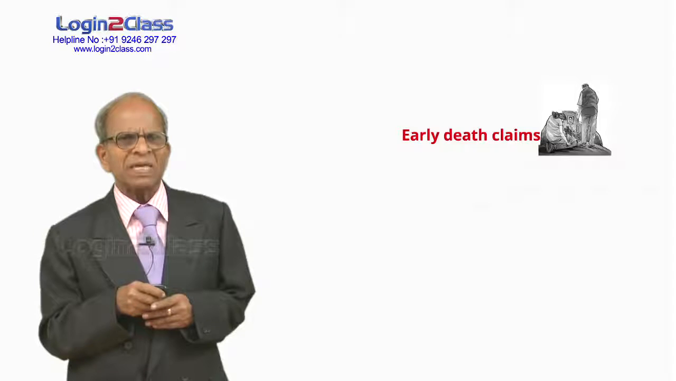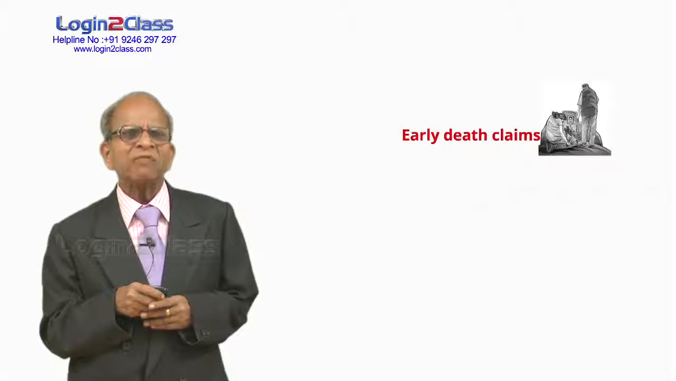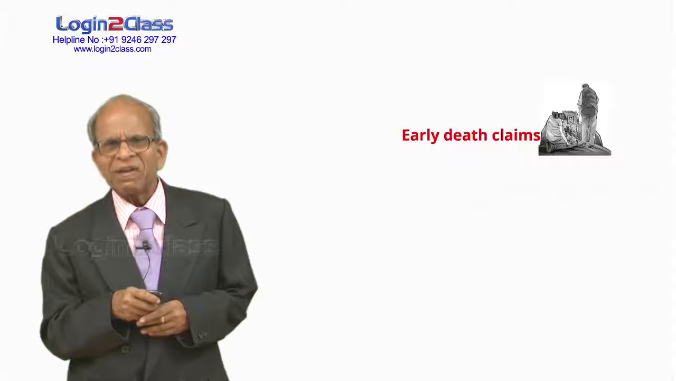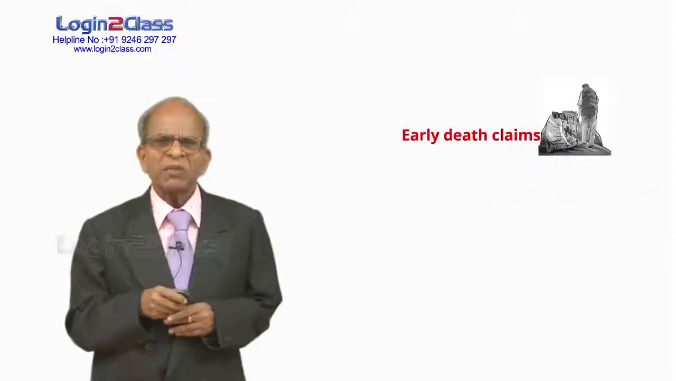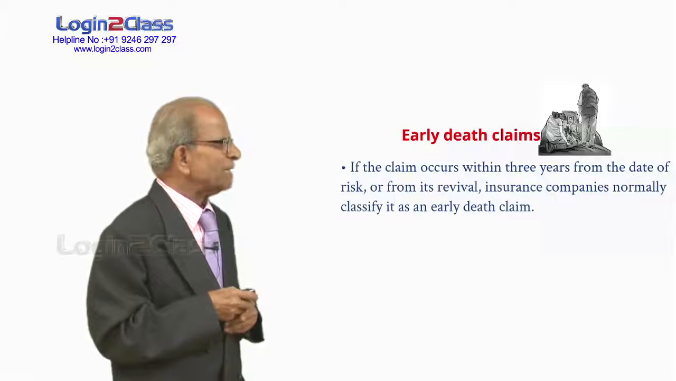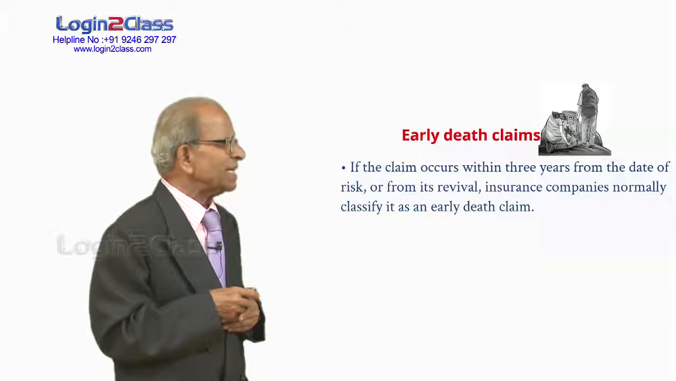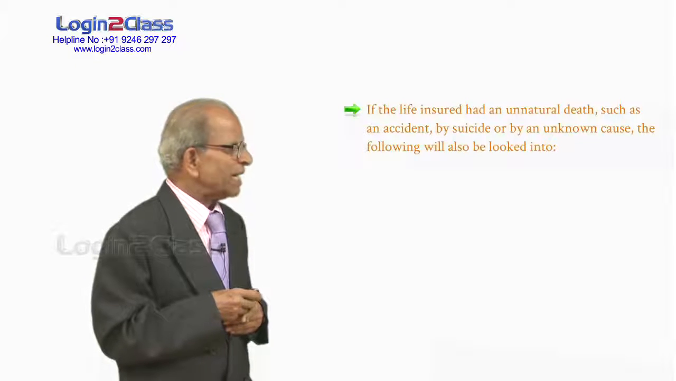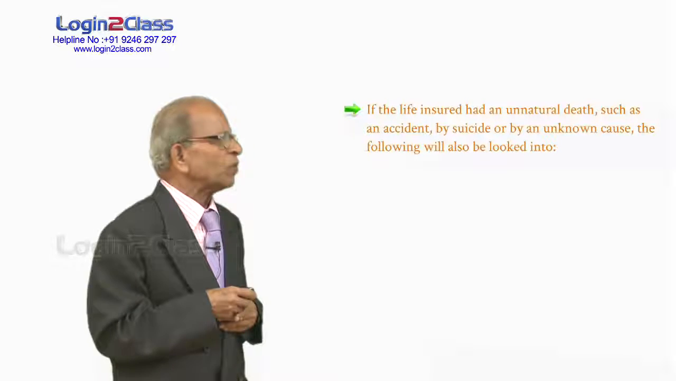So if the policy has resulted in a claim by death within 3 years of the date of risk or the date of revival, we treat it as an early claim and we call for more forms and we make sure that there is no fraud. We make sure that all is okay regarding the policy. If the claim occurs within 3 years from the date of risk or from its revival, insurance companies normally classify it as an early death claim. If the life insured had an unnatural death, such as an accident, suicide or an unknown cause, the following will also be looked into.